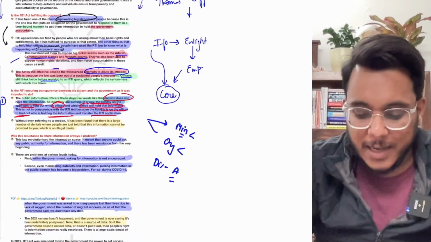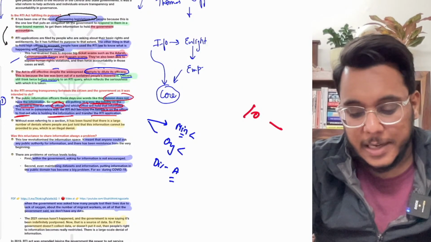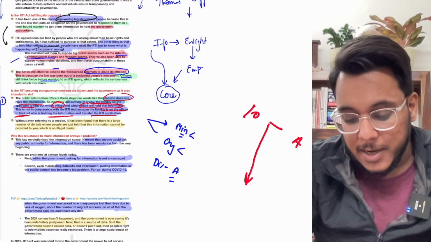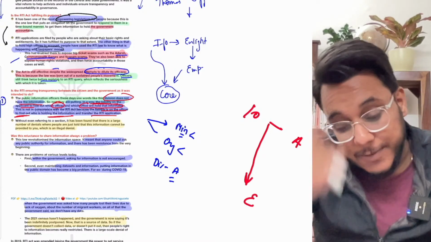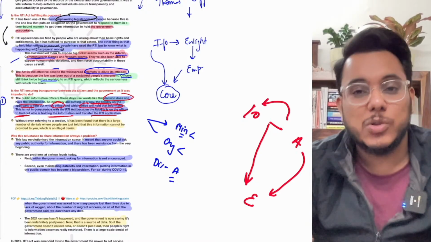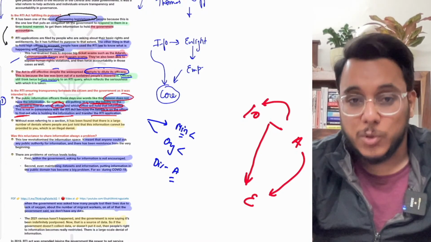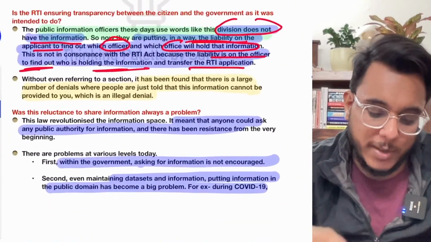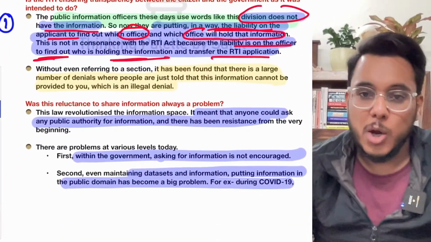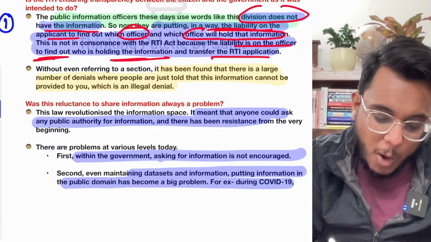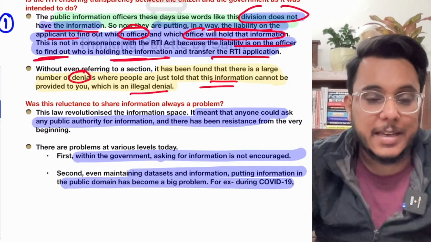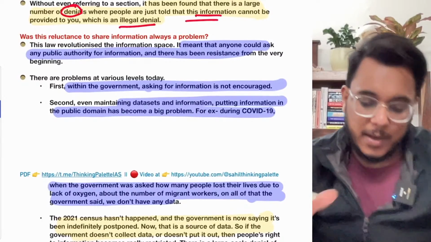So let's say there are 10 divisions and you have sent RTA to division A, but actually this RTA should have been sent to division E. So this division itself will send it to division E. Rather than giving it back to you, they have to send it to the suitable division, but they are not doing that. Okay, so this is something that has happened. Moreover, in many cases there is outright denial also. Information is not being given, and this is illegal. It goes against the RTA Act.